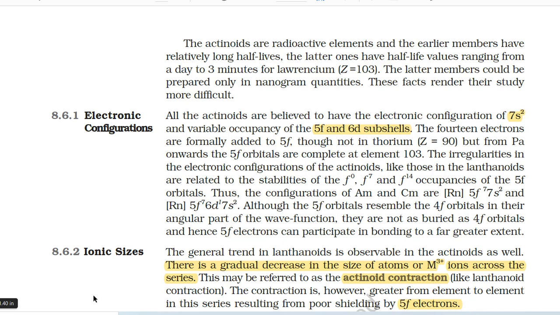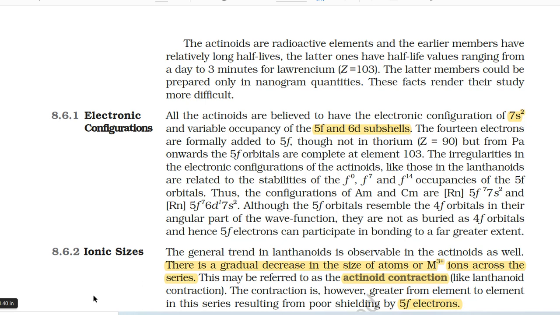8.6.1 Electronic configurations. All the actinoids are believed to have the electronic configuration of 7s2 and variable occupancy of the 5f and 6d subshells. The 14 electrons are formally added to 5f, though not in thorium (Z = 90), but from Pa onwards, the 5f orbitals are complete at element 103.